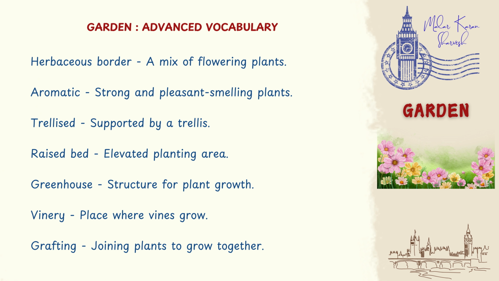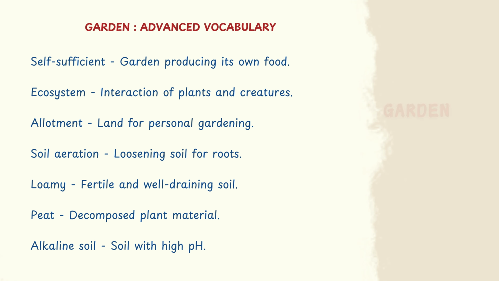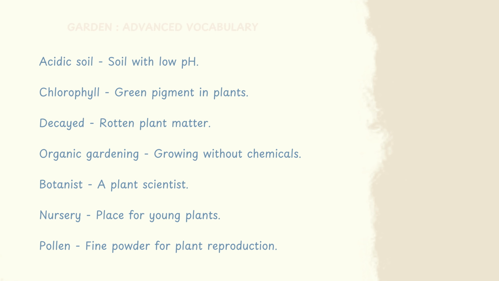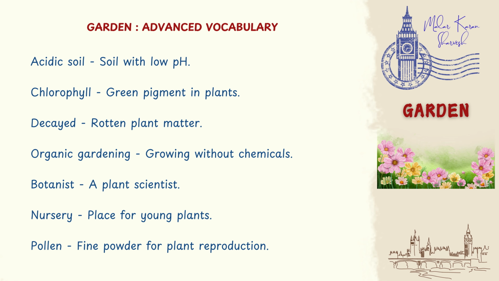Grafting, joining plants to grow together. Self-sufficient, garden producing its own food. Ecosystem, interaction of plants and creatures. Allotment, land for personal gardening. Soil aeration, loosening soil for roots. Loamy, fertile and well-draining soil. Peat, decomposed plant material. Alkaline soil, soil with high pH. Acidic soil, soil with low pH.